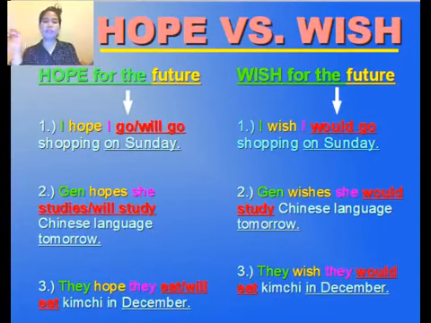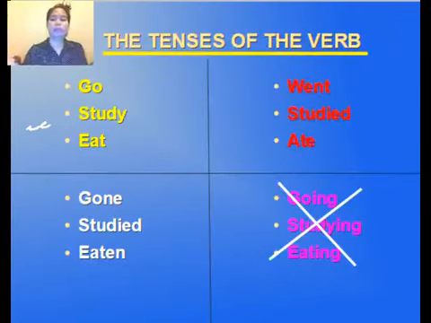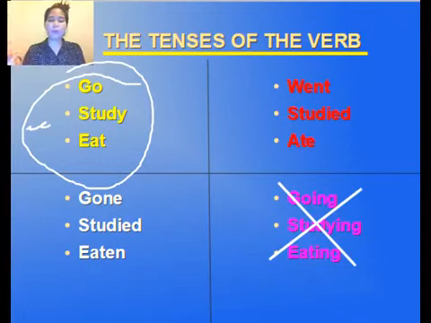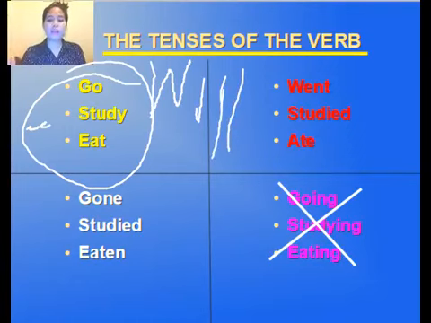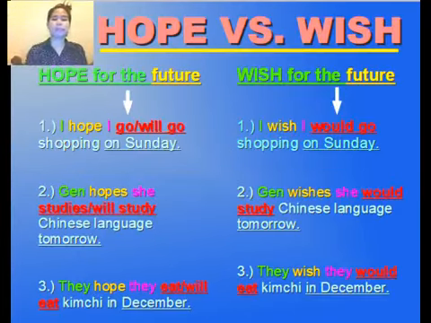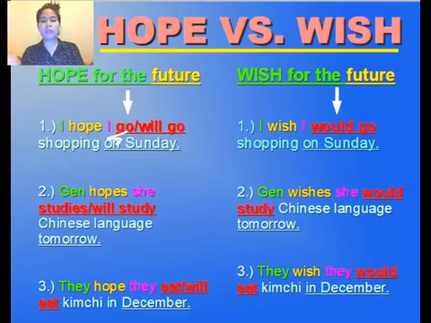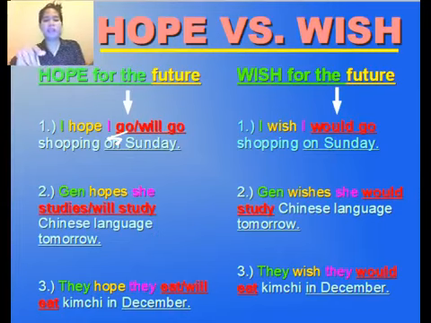Next, let's move on to the next one. If you hope for the future, you have to use go in the simple form. And of course, you can add will, or you can use only this one, go, the original spelling of it. Both are correct. No problem. So again, if you hope for the future, you can say I hope I go, or I hope I will go. They're just the same. I hope I will go shopping on Sunday, or I hope I go shopping on Sunday. So that is actually possible. Maybe you can go there if you want to.